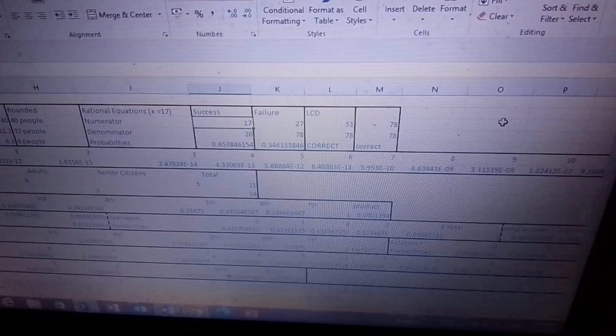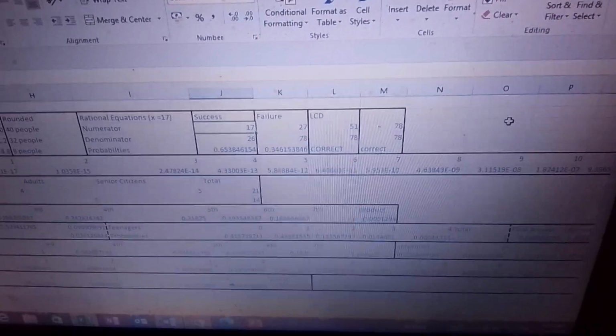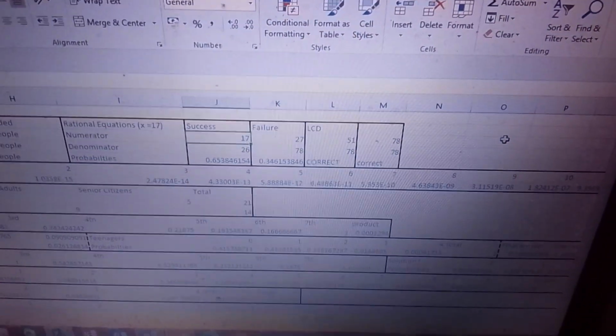Now to double check, on our solution sheet in Microsoft Excel, this is what I did. So here, we have this one. If x were 17, right? So if x were 17, this is exactly what the answer will be. For success, we have 17 on the numerator, then 26 on the denominator, and for failures, 27, and then 78.